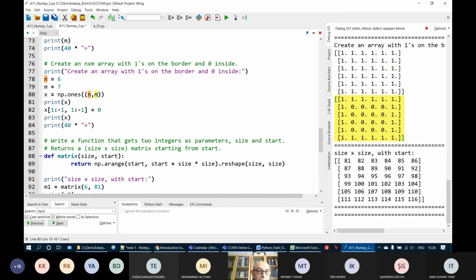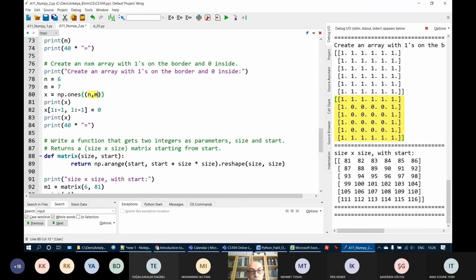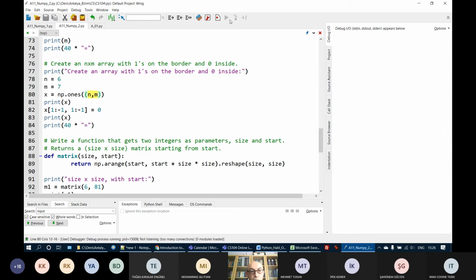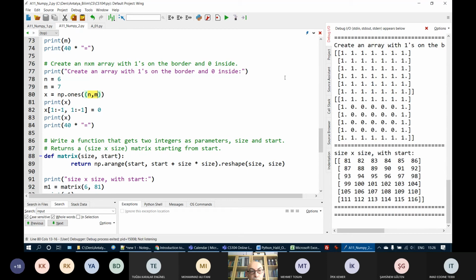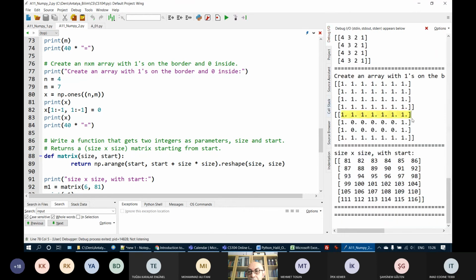The solution will not be too different. Let's run this again. Now I have 6 rows but 7 columns. Or let's make this 4 rows by 7 columns. It doesn't matter, the border is 1 and inside is 0.